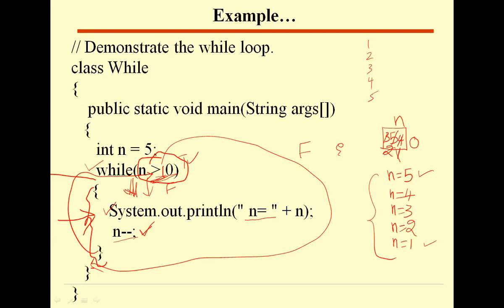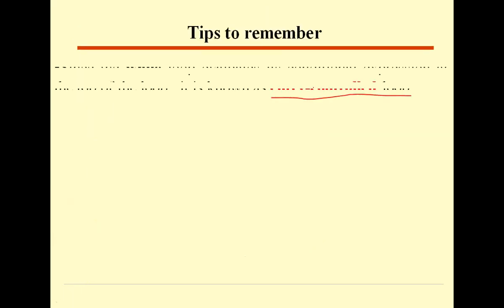Nothing is performed from your program. So the condition has to be designed very carefully. In the first instance, if the condition is false, then no action will be performed. That means the body of the loop is not executed at all. This you should remember.